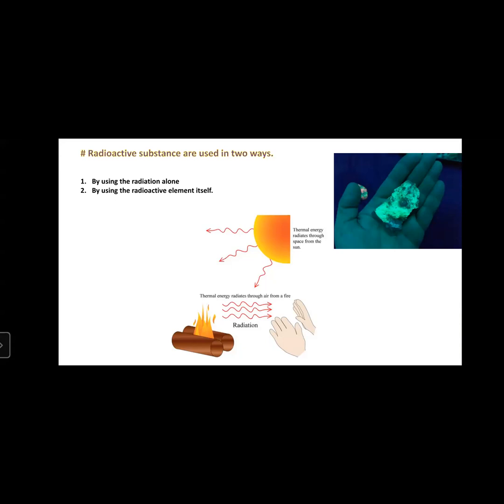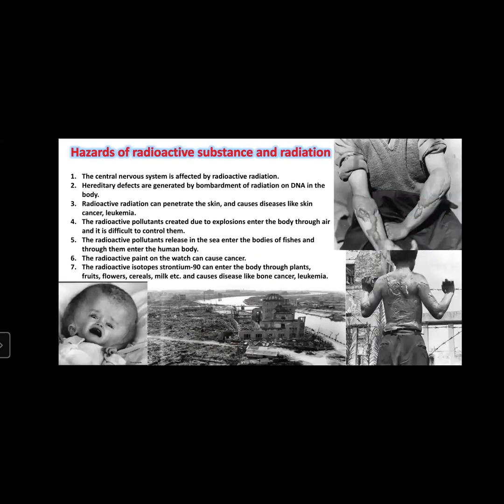Now there are numerous hazards along with nuclear reactions. Those hazards are listed here: hazards of radioactive substances and radiation. The central nervous system is affected by radioactive radiation.